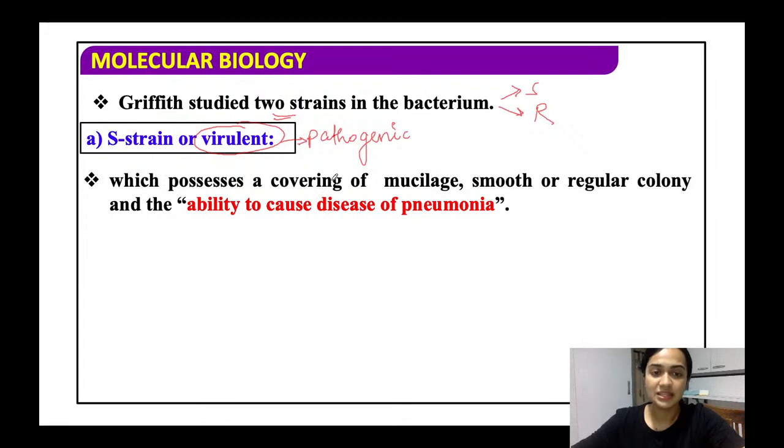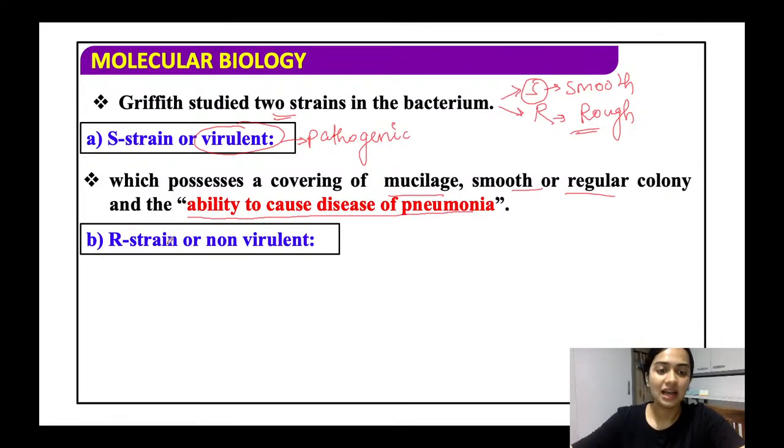And it has a covering or a mucilage. All right. So mucilage is basically a thick covering outside, which is smooth and regular. So S refers to smooth and R refers to rough.